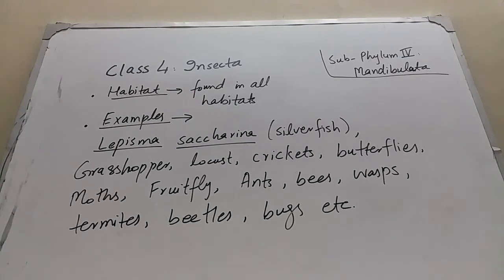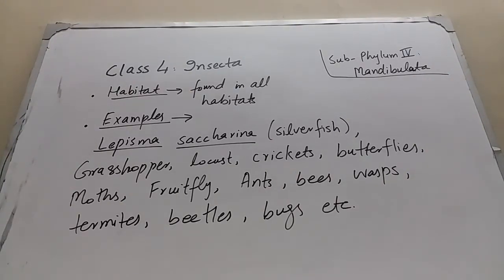The last point about class Insecta is their examples. Insecta is a very large class containing more than 7,50,000 species. Some examples of insects include, the first one, Lepisma saccharina, commonly called silverfish. It is not a fish, it is an insect which is found in the books, in the cupboards, in the cloths, and it is scientifically known as Lepisma saccharina.